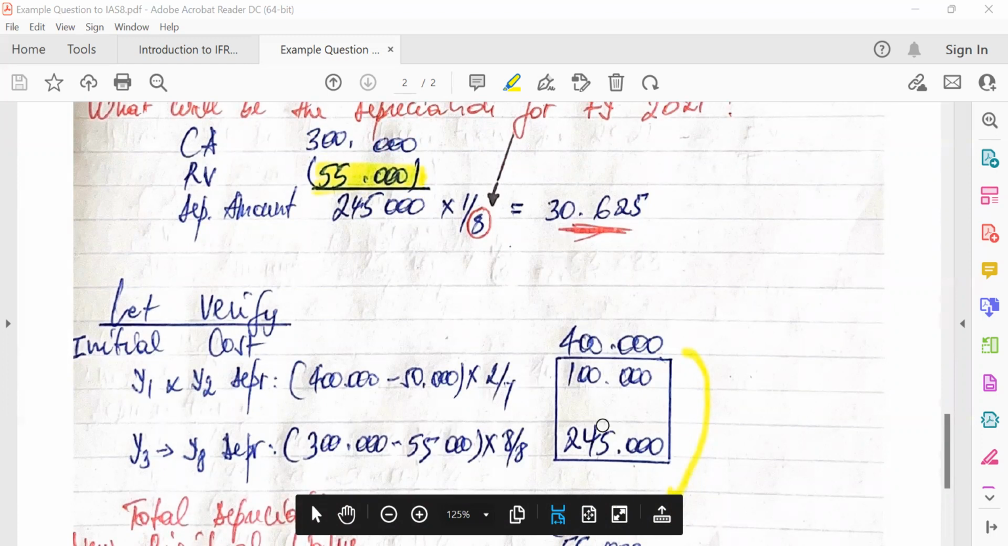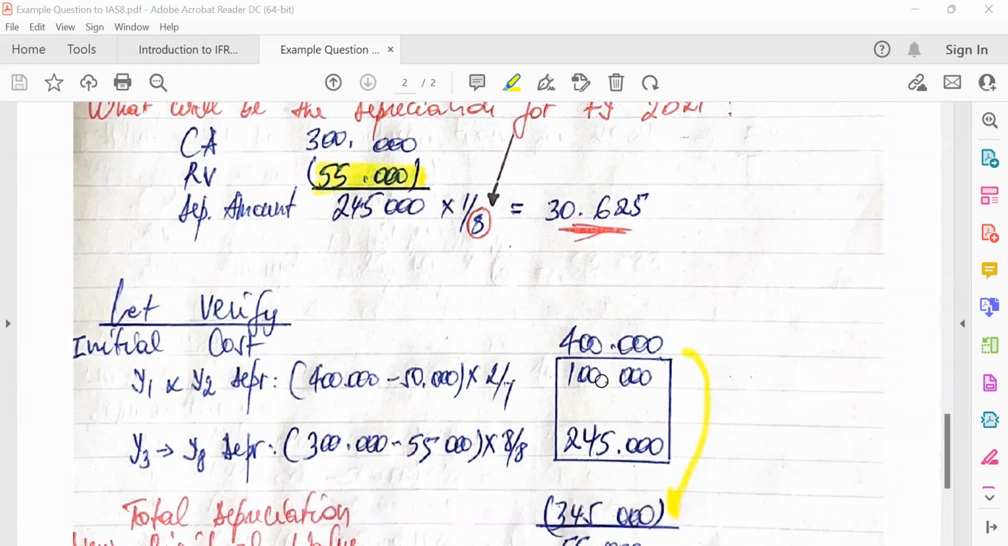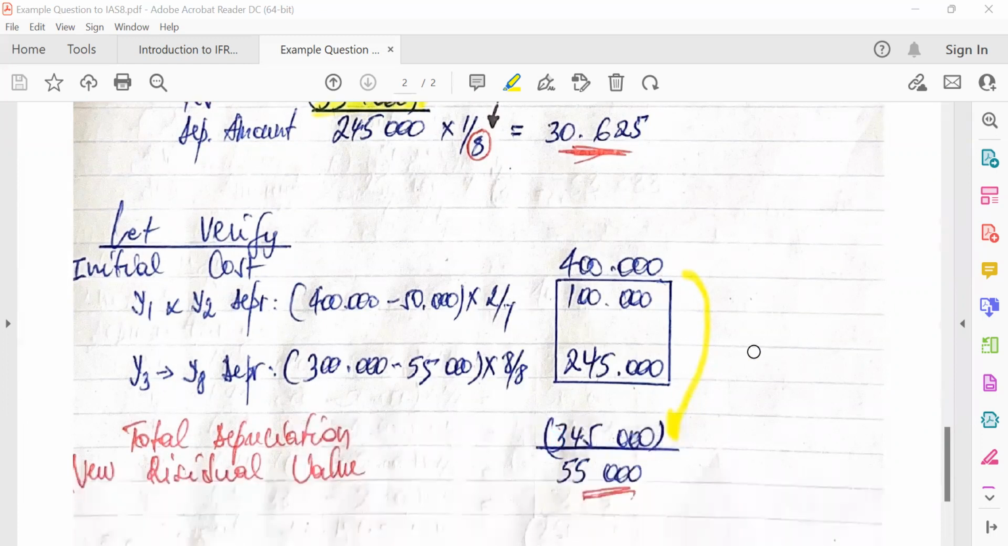And if you take 245 plus 100,000, it's going to give you 345. 345, if you less it from 400, it should give you 55,000. So basically, this is how you deal with a situation where there's been a change in estimate.